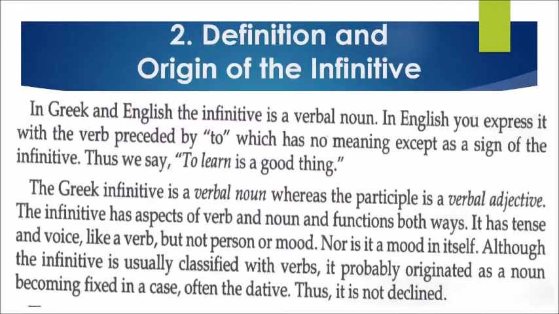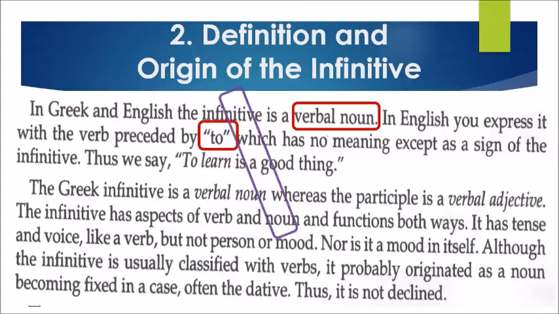So let's proceed to the definition and origin of the infinitive. In Greek and English, the infinitive is a verbal noun. In English, we express it with a verb preceded by to, which has no meaning except as a sign of the infinitive. Thus, we say, to learn is a good thing. So in English, an infinitive is a verb that is added with the word to. The example is to learn is a good thing. So to learn here is the infinitive.